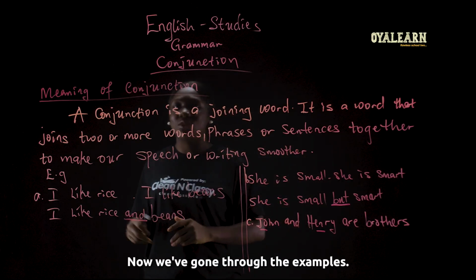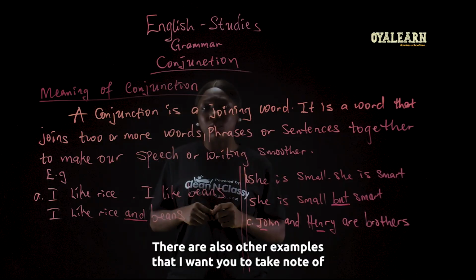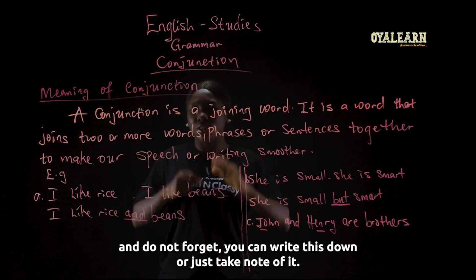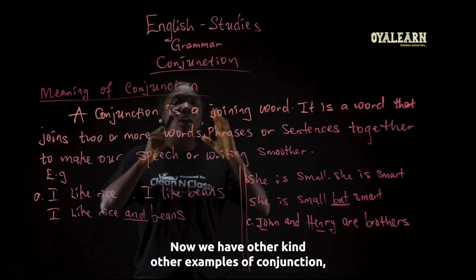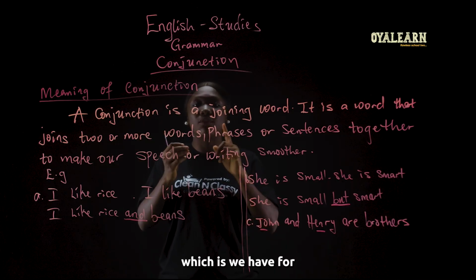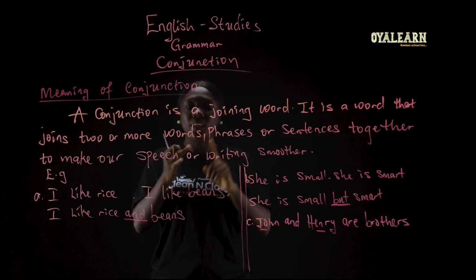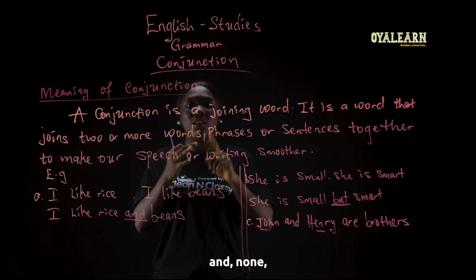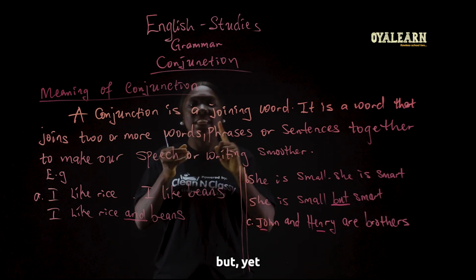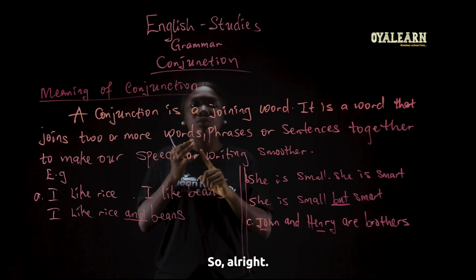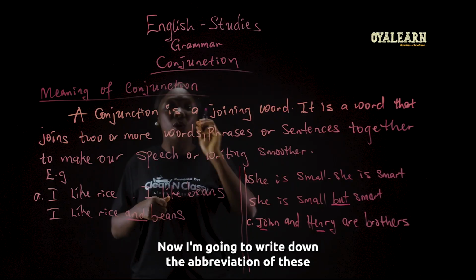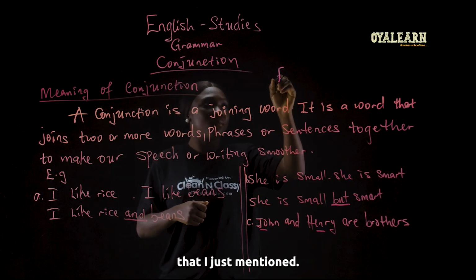Now, we've gone through the examples. There are also other examples that I want you to take note of and do not forget. You can write this down or just take note of it. Now, we have other examples of conjunction, which are for, and, nor, but, yet, so. All right. Now, I'm going to write down the abbreviation of this that I just mentioned.